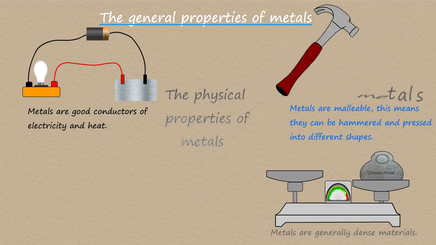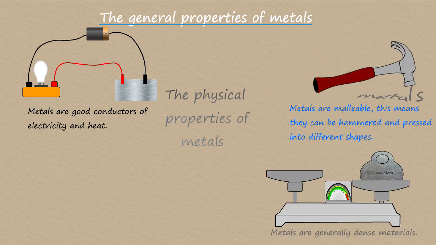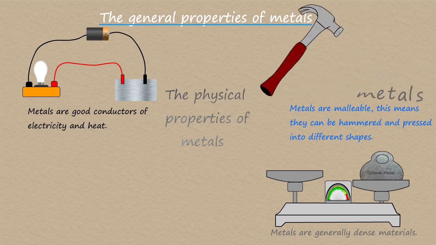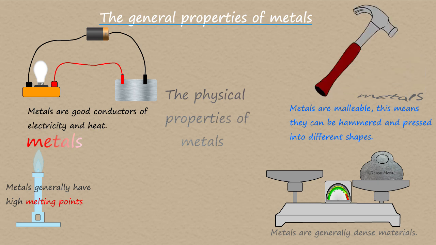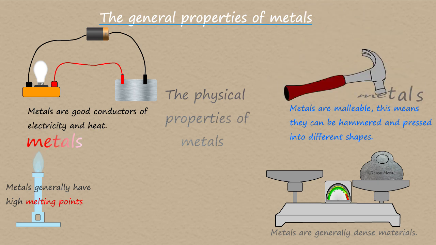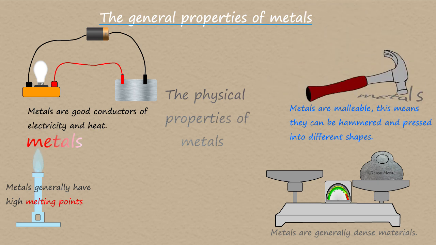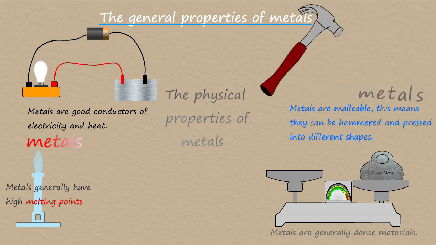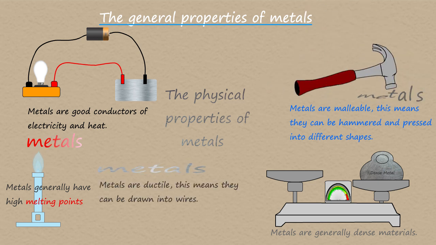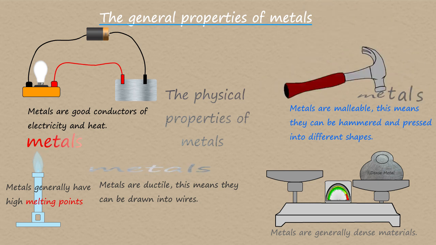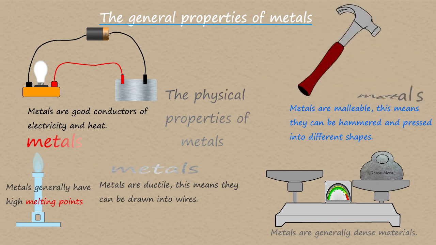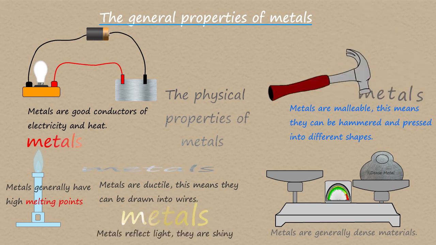3. Metals are generally hard and dense. This suggests that the particles within the metal structure are tightly packed together. 4. Metals have high melting points. This suggests that the bonding within the metal structure itself is very strong. 5. Metals are ductile. This means that the metals can be drawn into wires. Again, this suggests that the layers of particles inside the metallic structure are able to move freely.